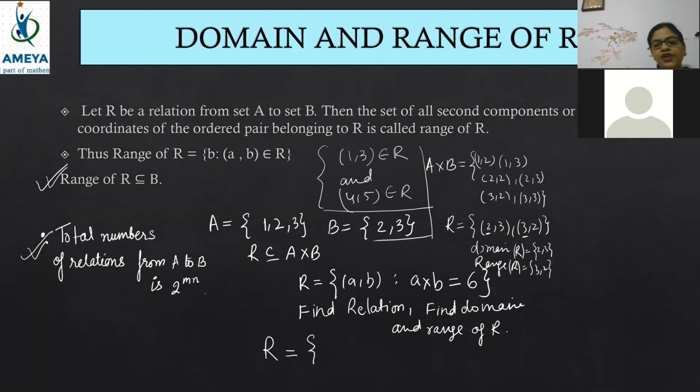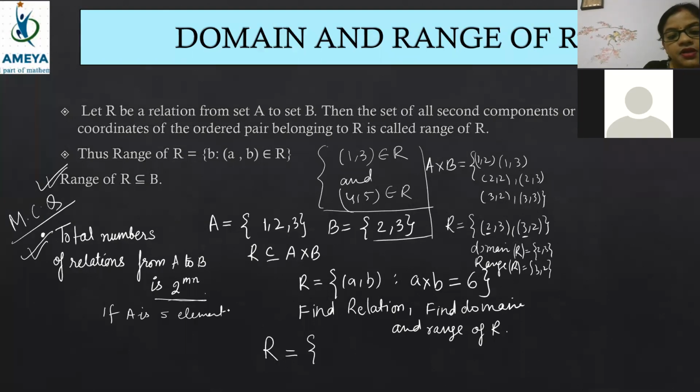So, total number of relations from A to B. Beta, this formula is for MCQs, please kindly remember it. They will ask a question like this: if A is having 5 elements, B is having 7 elements, then total number of relations possible.